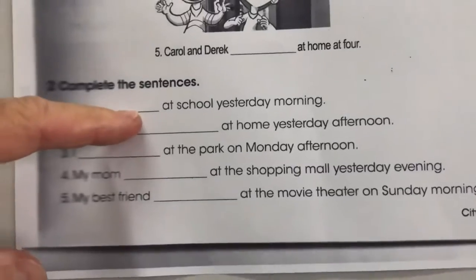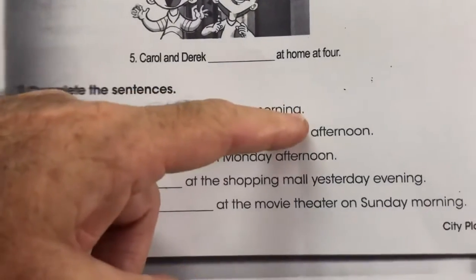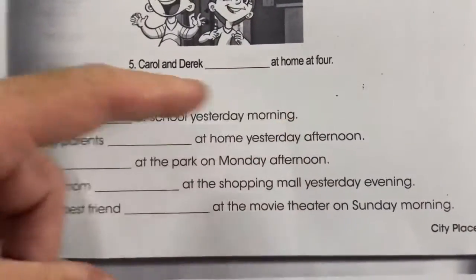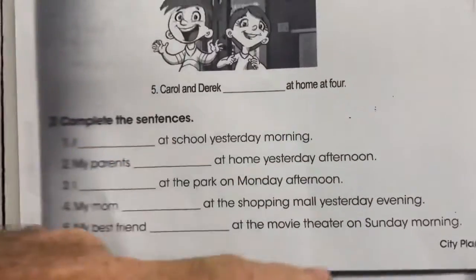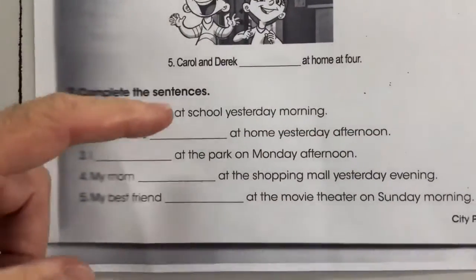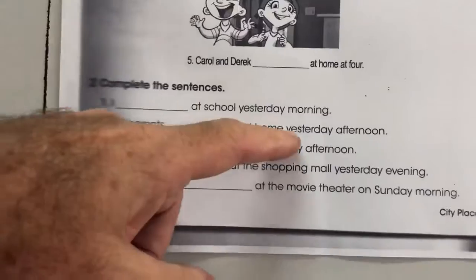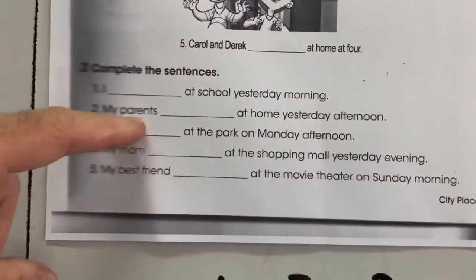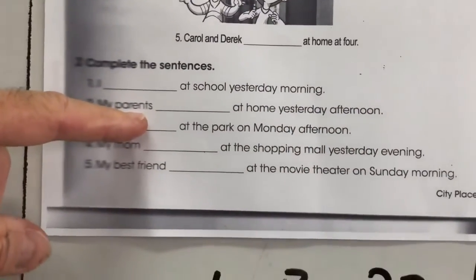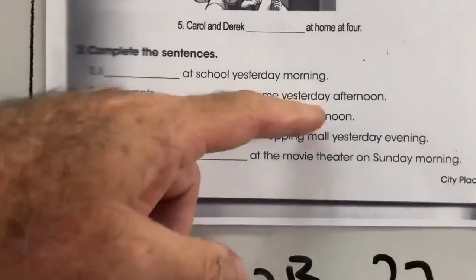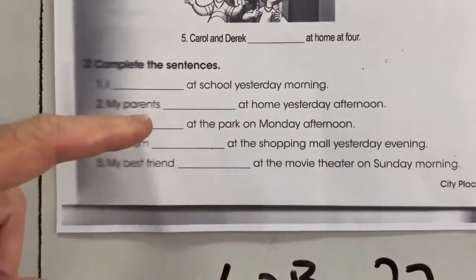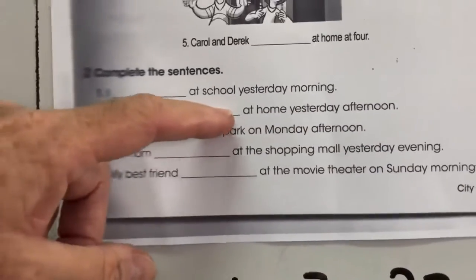I must go with was, so I was at school yesterday morning. If you say yes, you say I was. If it's no, I was not. My parents at home yesterday afternoon. My parents, more than one, must be were. So, if yes, my parents were. If no, my parents were not.